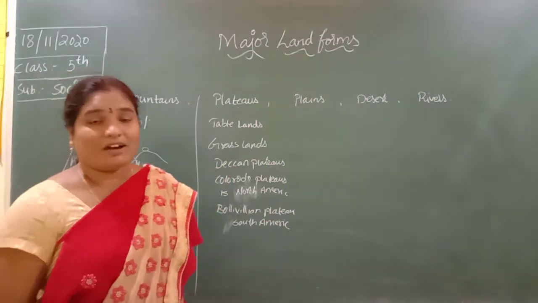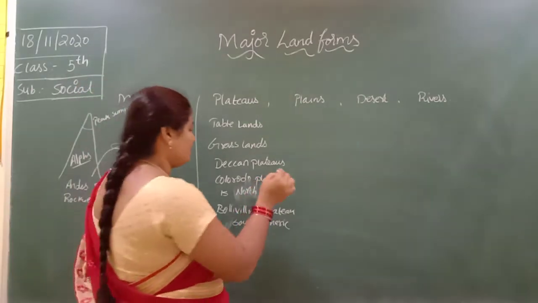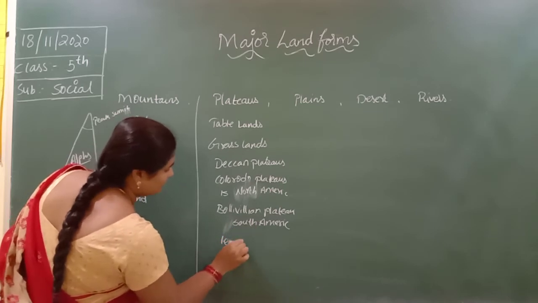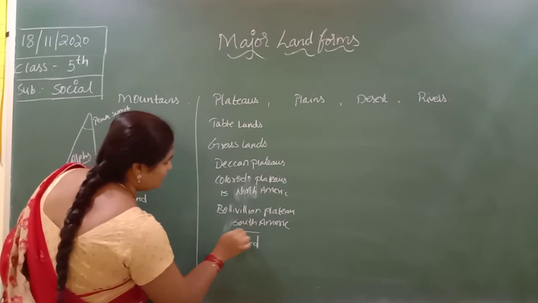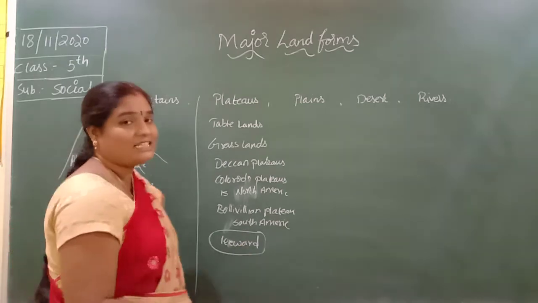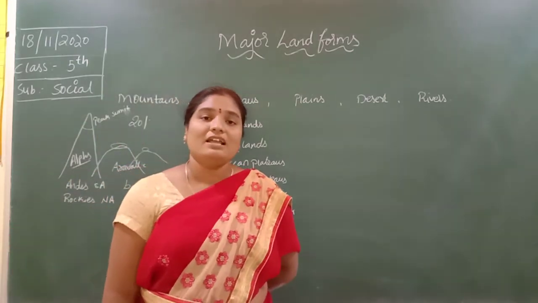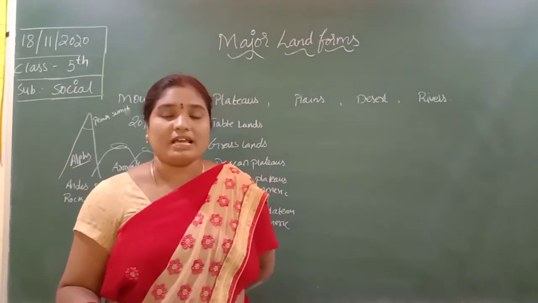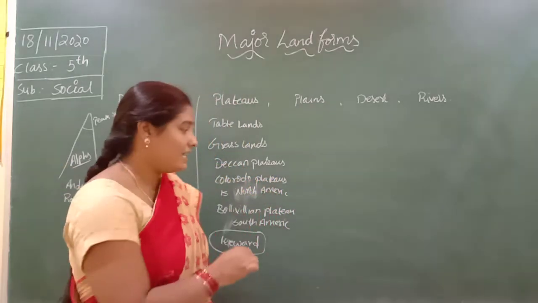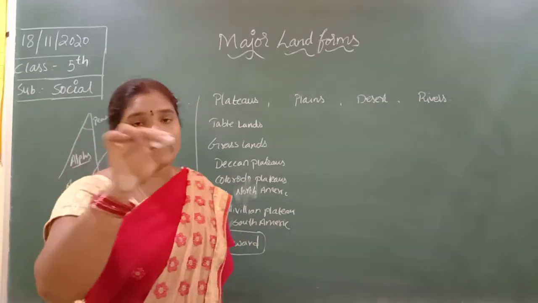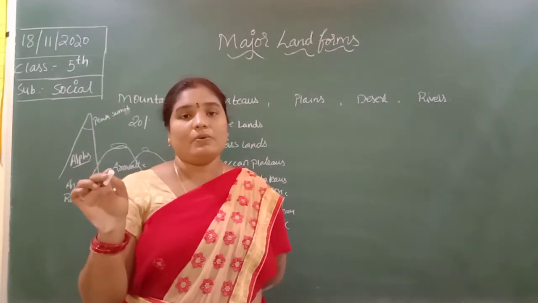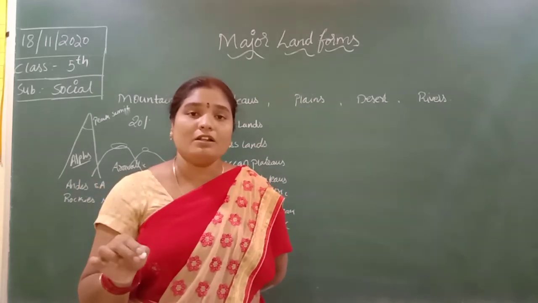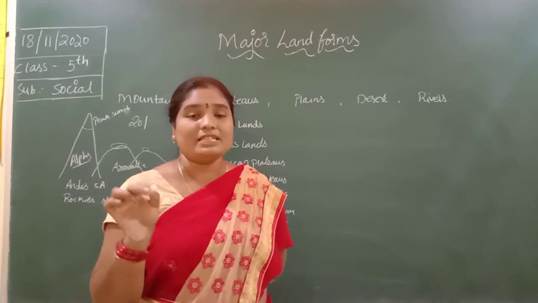So in plateaus, what is leeward? Leeward means the area of a plateau which is surrounded by the hills and which gets very little rainfall. So that area is known as the leeward.